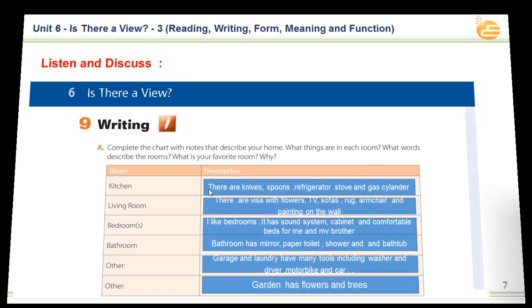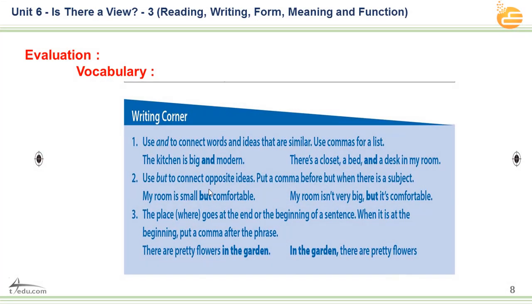Now let's move to the second slide, which is about the right corner. Here we have, gentlemen, many conjunctions. As you see here, gentlemen, we use the conjunction and to connect words and ideas that are similar. Use commas for a list. The kitchen is big and modern. You see, to compare between big and modern about the kitchen.